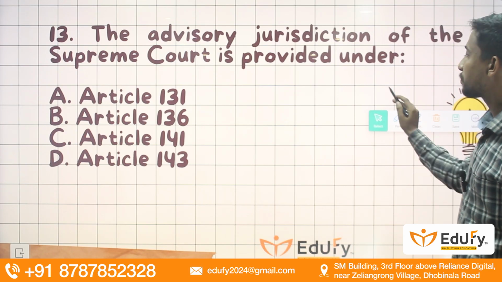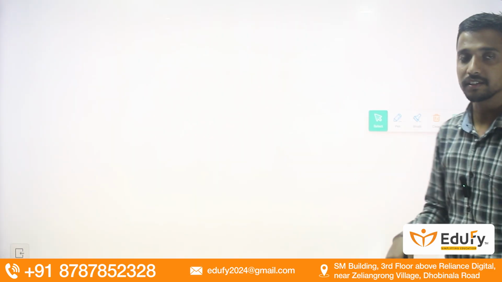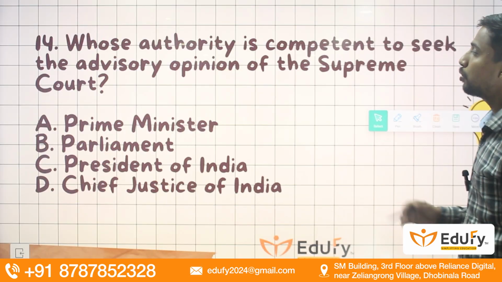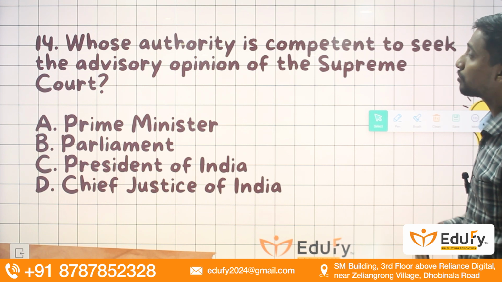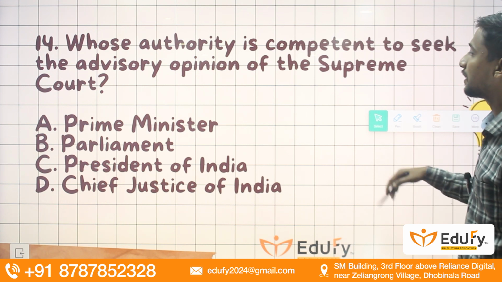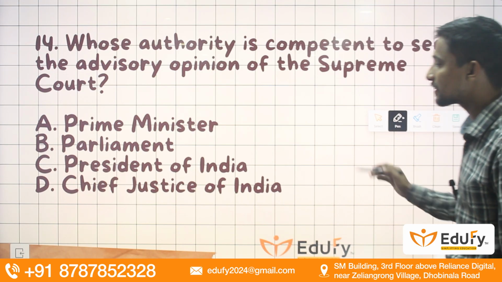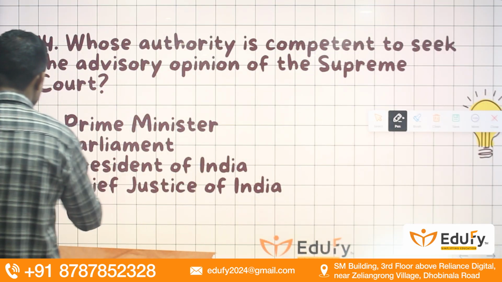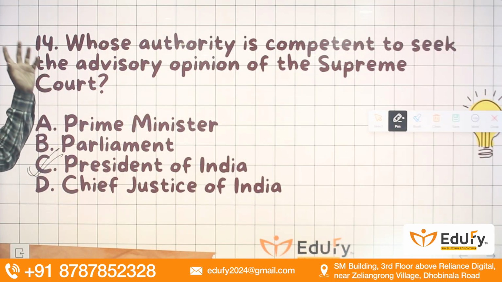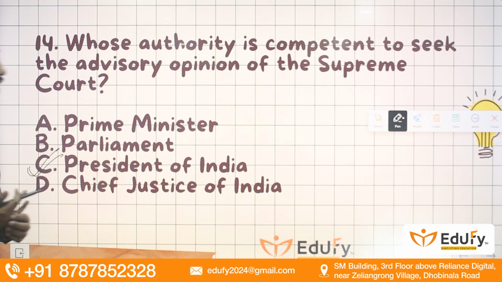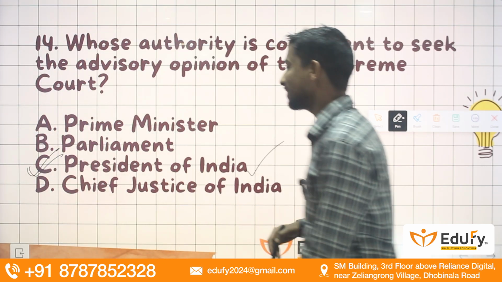So the correct option will be option D, 143. Moving towards the next question, guys, whose authority is competent to seek the advisory opinion of the Supreme Court? So guys, as we have already discussed just now, it is the President of India who can seek advice from the Supreme Court of India. So it is option C.